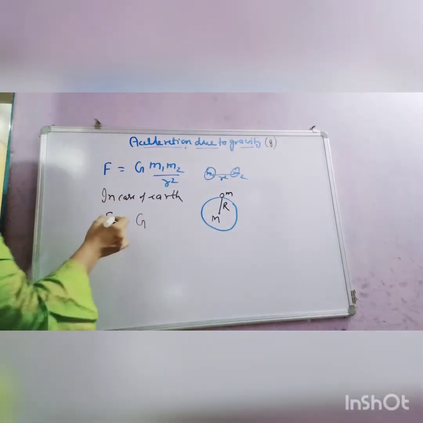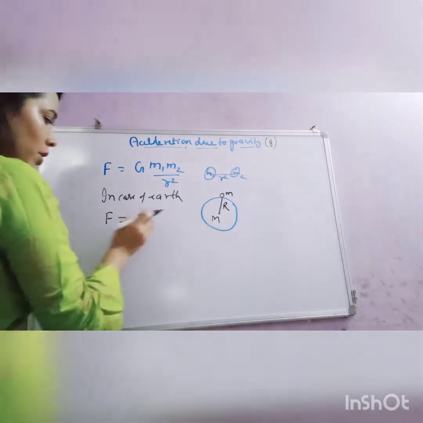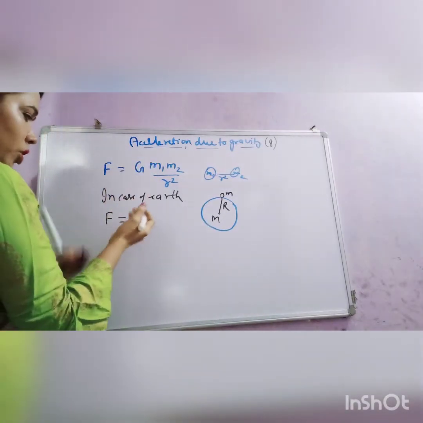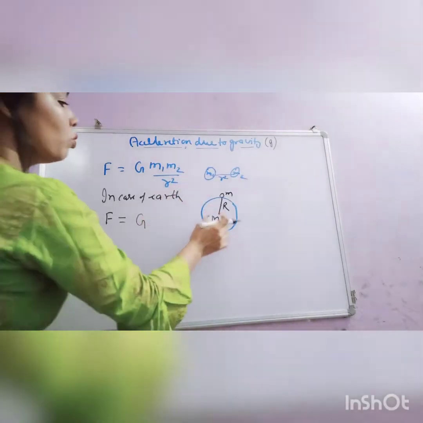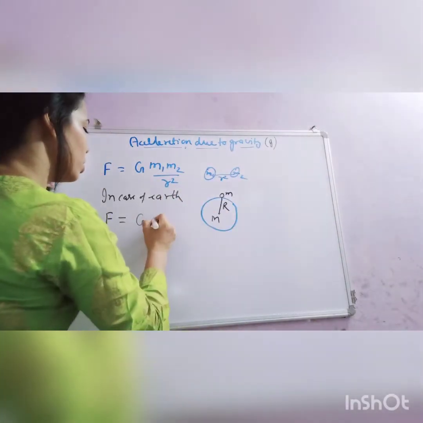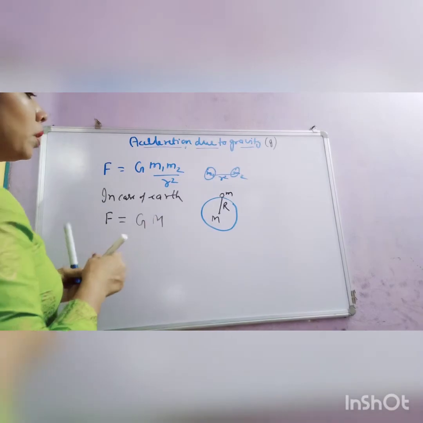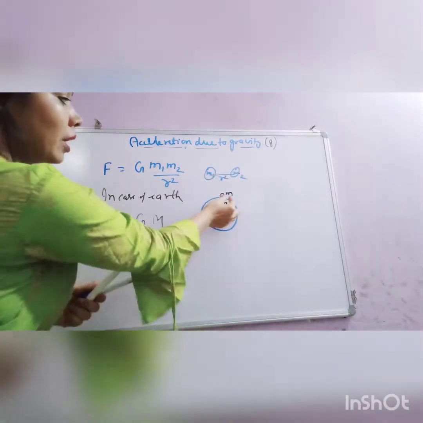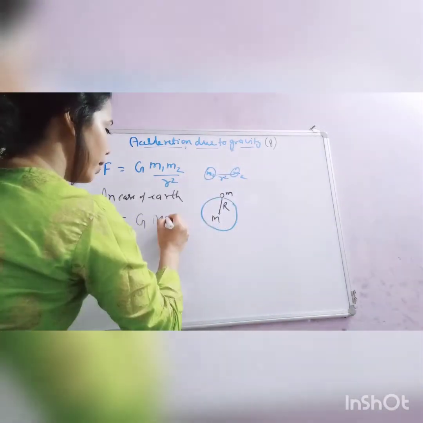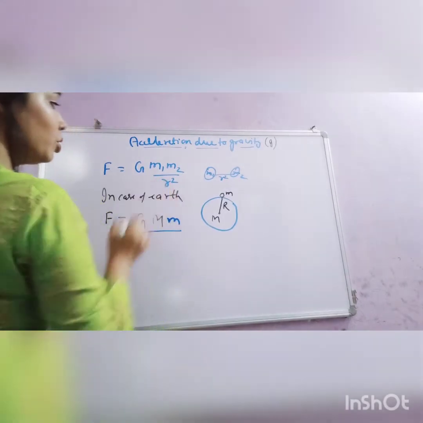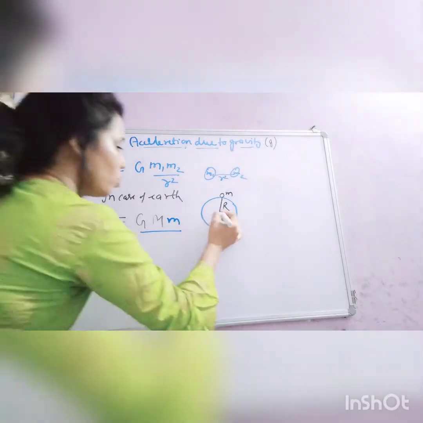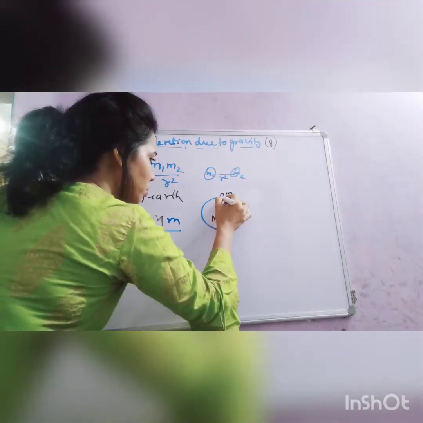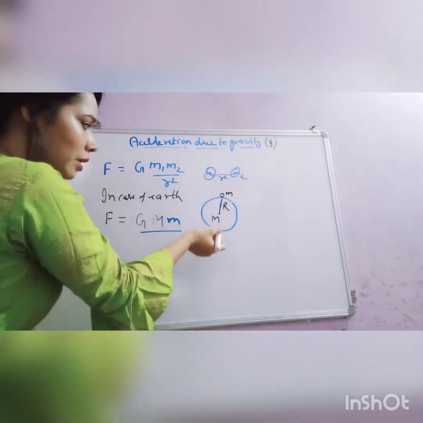So in the case of the earth, the universal gravitational force F equals G m1 into m2. Here m1 is the mass of the earth, which is M. Now m2 is the second body, which is this mass m. And what is r square? r square is the square of the distance between their centers. Look at this expression: the distance between their centers is r.